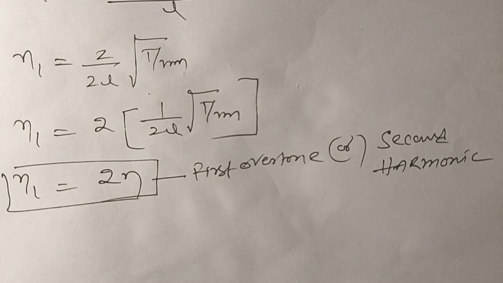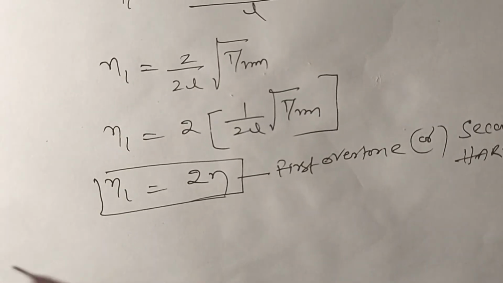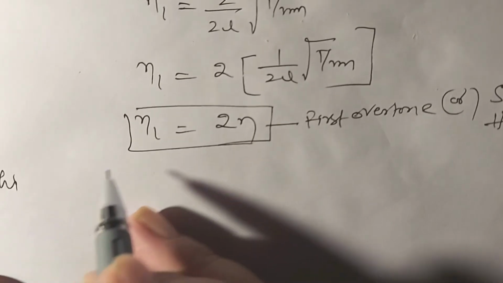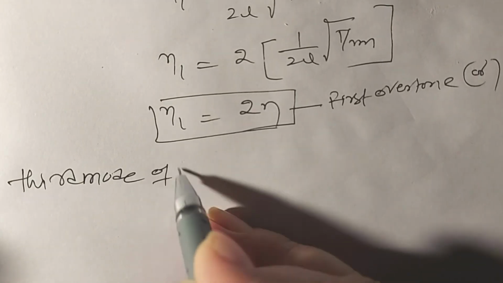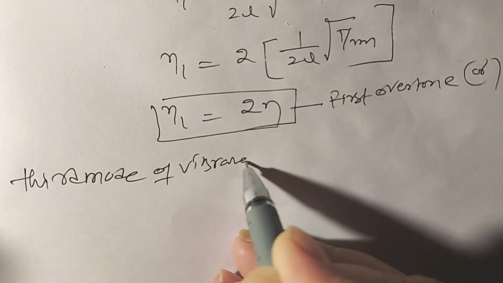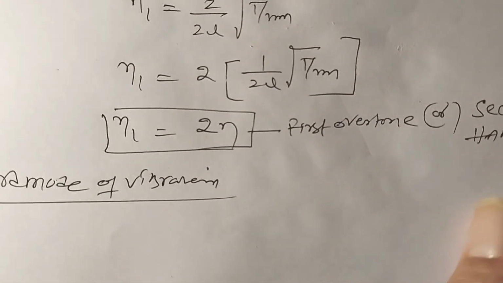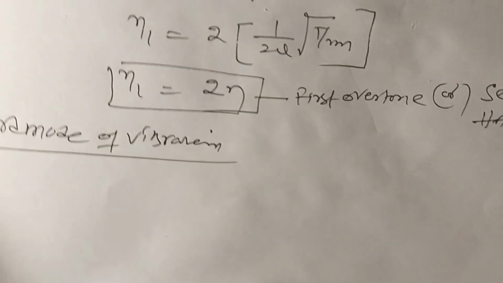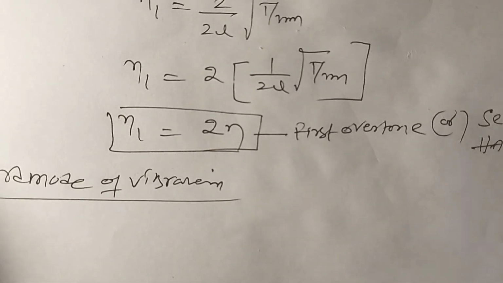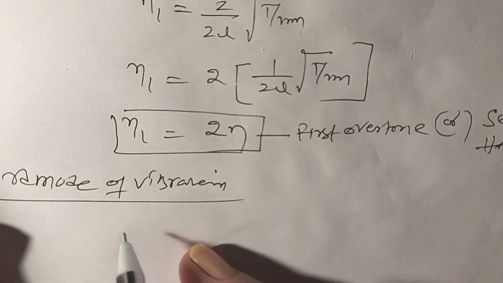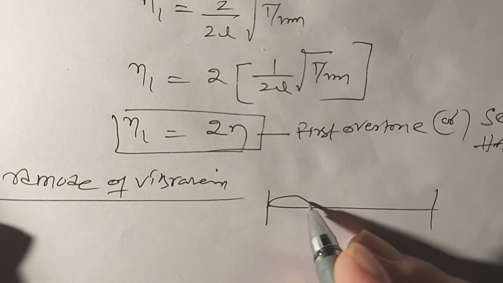Now if we consider the third mode of vibration, the string is vibrating with 3 antinodes and 4 nodes, like this.